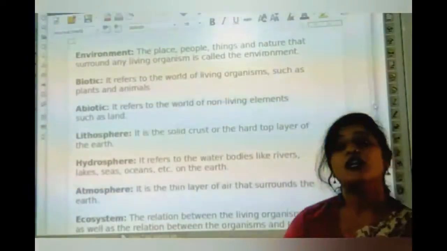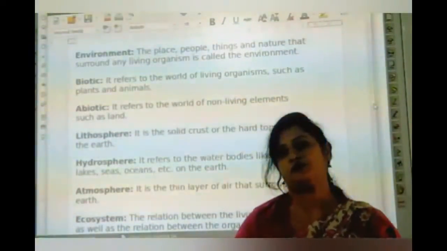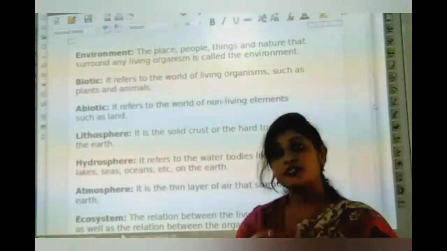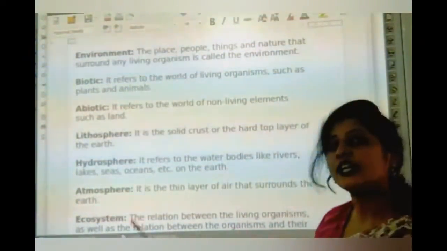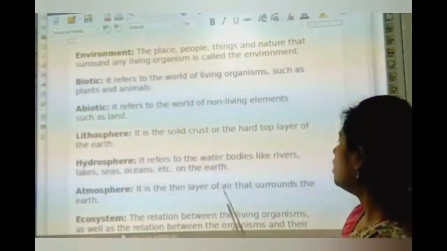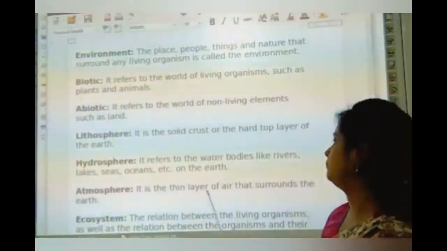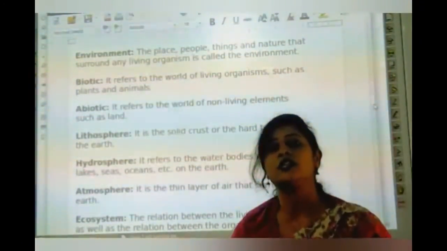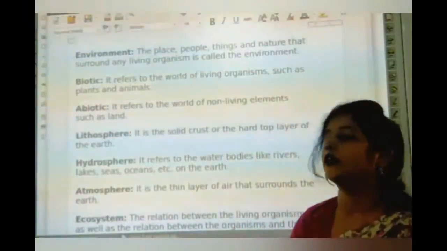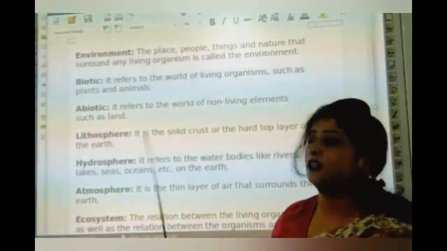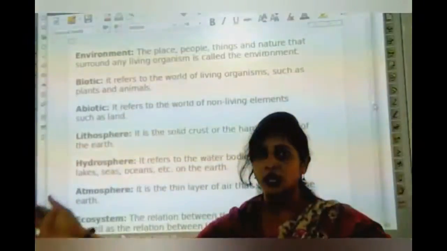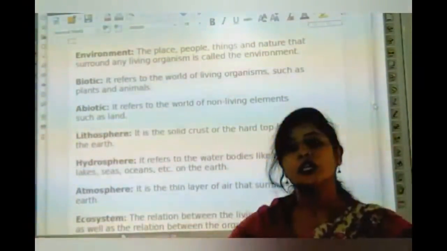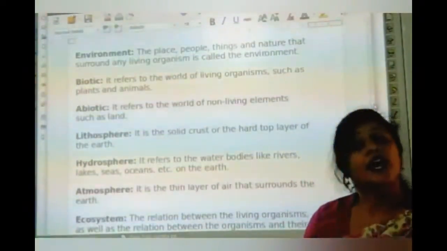Now next, what is atmosphere? It is the thin layer of air that surrounds the earth. The thin layer of air that surrounds our earth is called atmosphere.